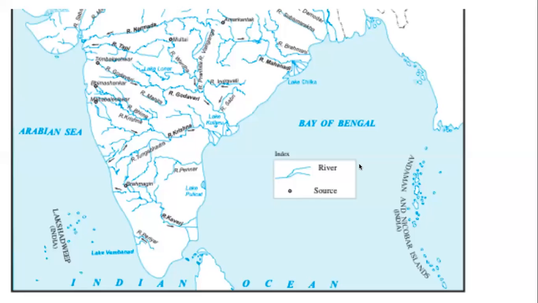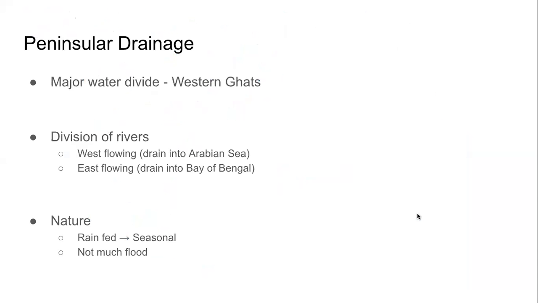The other source of rivers in our country is the peninsula. All the rivers that you see on the map here are the peninsular rivers. You would see Sabarmati, Mahi, then Narmada, Tapi. So many rivers are there. Godavari, Kaveri, in between Krishna, then Mahanadi. Let us study them in detail. Keep the map in front of you.